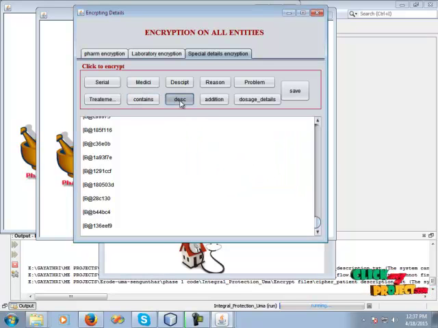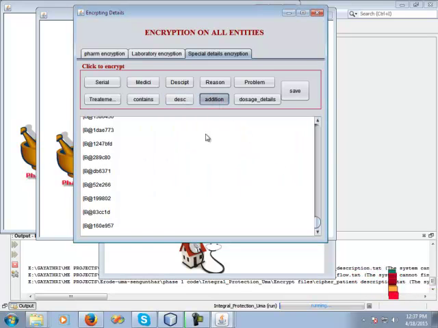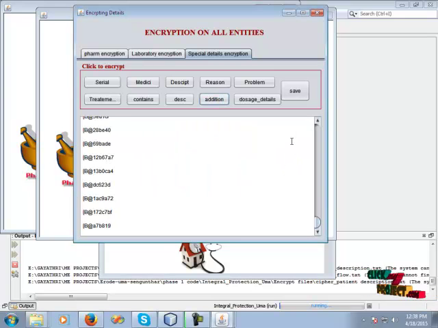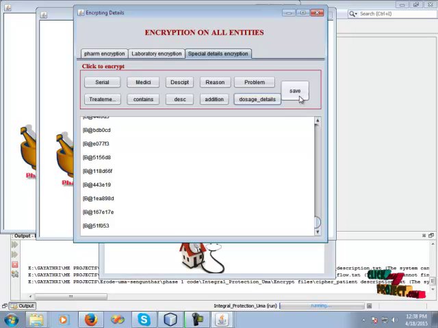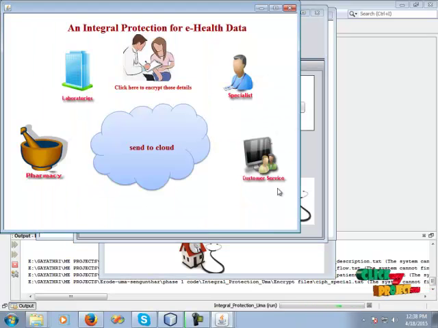Then click the encryption. Secret key and ciphertext generated successfully. Then click OK. Secret key and cipher generated successfully. Then click save. Click OK. Then go to the home page.